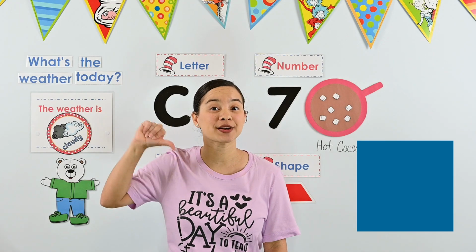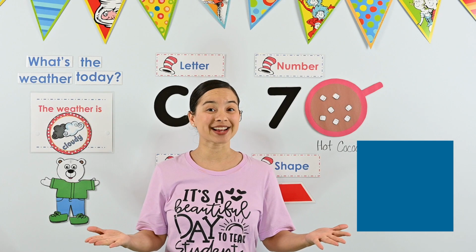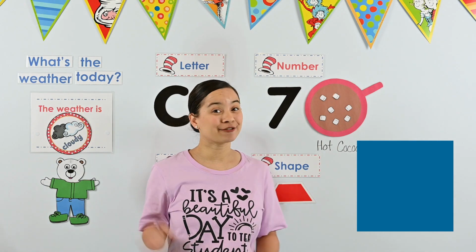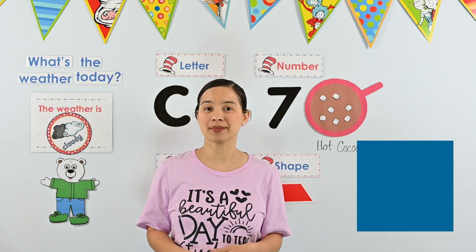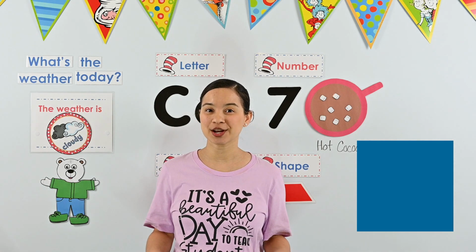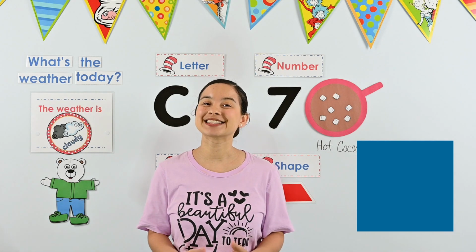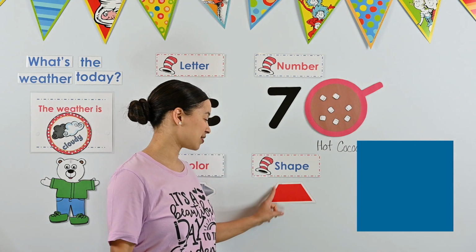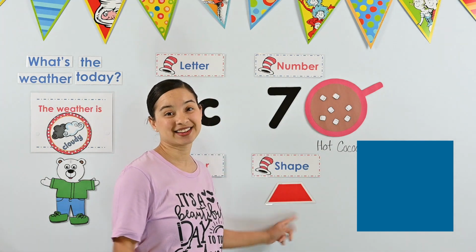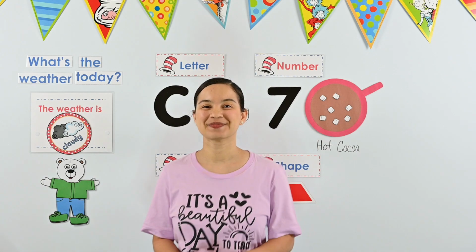If you have your thumb down, you are correct. This is not a trapezoid. It has 4 sides and 4 corners, but all the sides are exactly the same size on this shape. Do you remember the name of this shape? It's a square. Our trapezoid doesn't have the same size sides. They're all a little different.